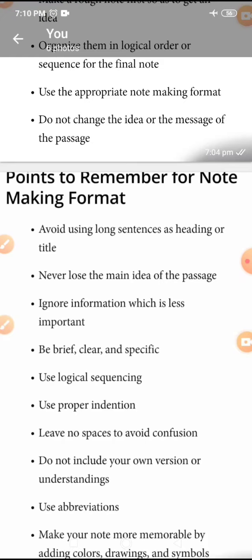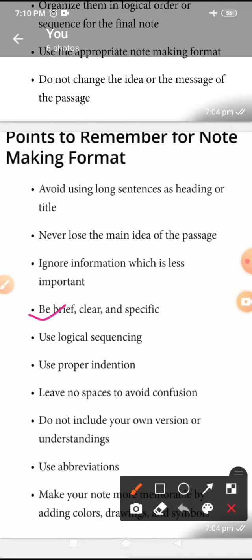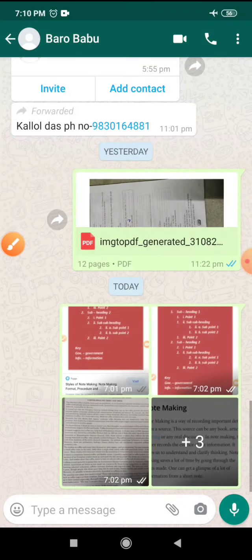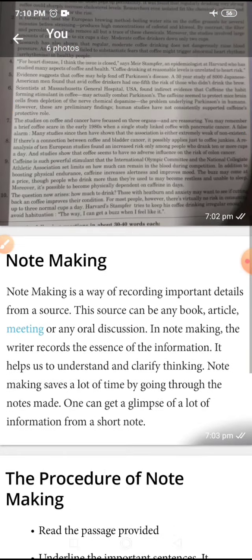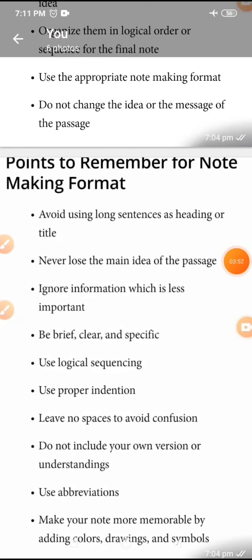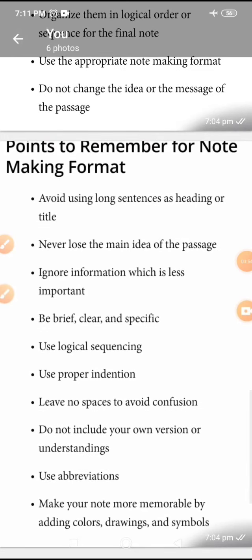You cannot put everything in the note, so you have to extract the most important part and use those parts only. Be brief, clear and specific. Use logical sequencing. Your arranging of the points should be logical. Use proper indentation. Leave no space to avoid confusion. No space should be left, or else there would be a lot of confusion. Do not include your own version or understanding. Please don't use your own points. You should adhere to the points which are given in the main passage.